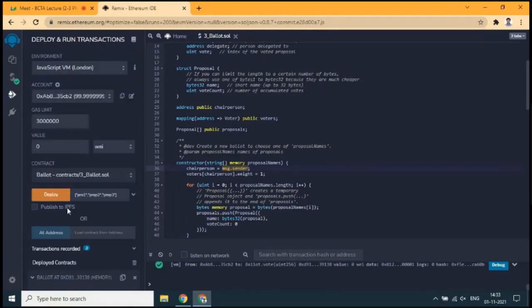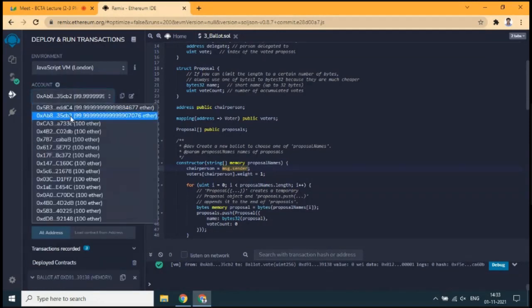Whenever the first person in the committee has run this and cast his vote for the first proposal, some gas is automatically spent, and the related ether will be deducted from his balance, and the resultant number of ether remaining in his account is this.